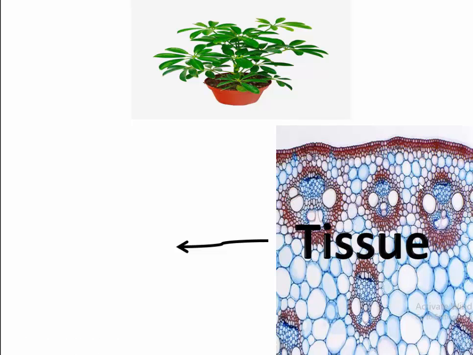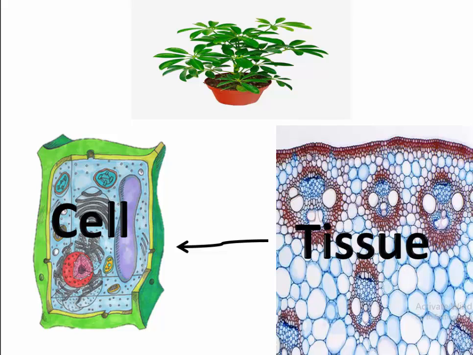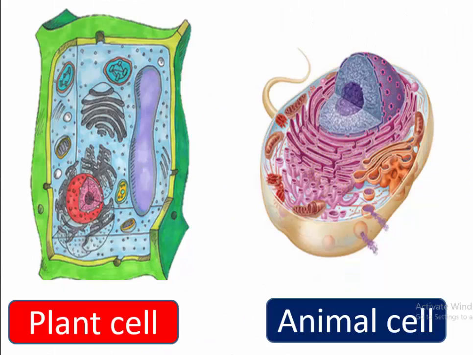And this tissue, we said it's made up of what? Cells. Perfect. So the tissue is made up of cells. But again, the cell of the plant is different from that of the animal or human. So finally we have two kinds of cell: plant cell and animal cell. As you can see here, the plant cell can take the shape of a cube or a square, but the shape of the animal cell is like a circle. Okay?